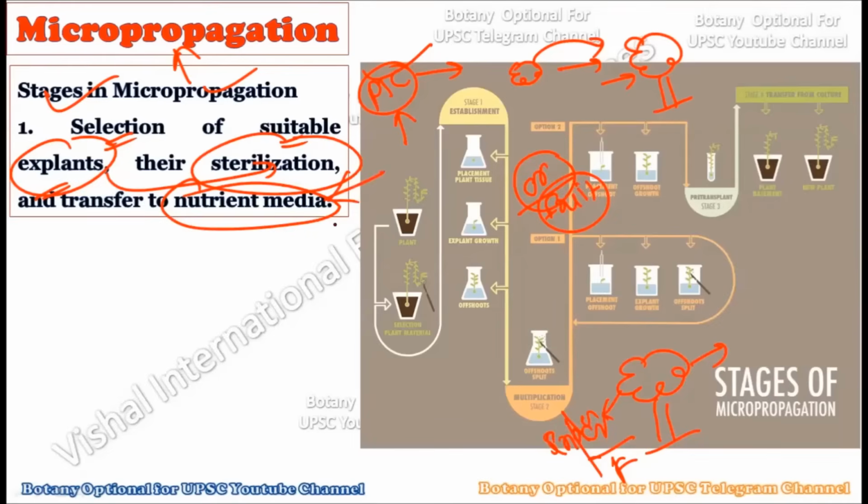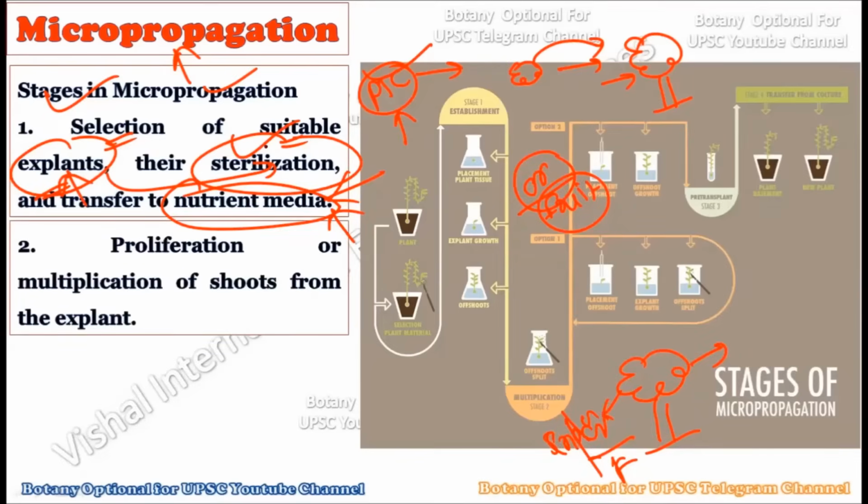Now as you know, we have explained nutrient media in many of our lectures. You know how we create the media and which type of media is the most common, which is the MS media, right? So the nutrient media is created according to the need of the plant, and the explants which are sterilized get transferred to this nutrient medium in the first stage.